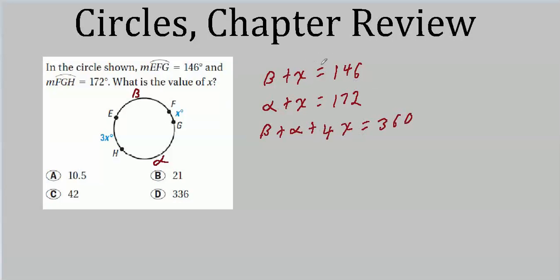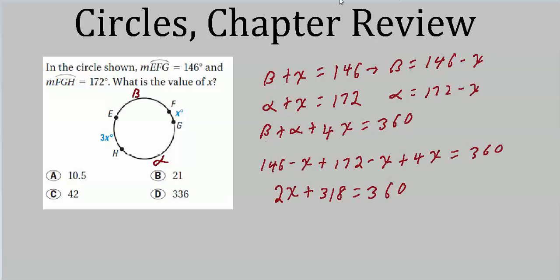How about if we figure out beta and alpha in terms of X? We can substitute them into this equation, and we'll have one equation with only one variable, and that will be X, which is good because that's the one we're looking for. So this would imply that beta equals 146 minus X. And over here, this says that alpha equals 172 minus X. So we put that down here.